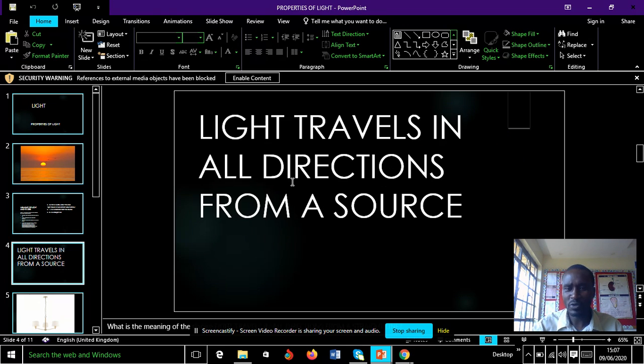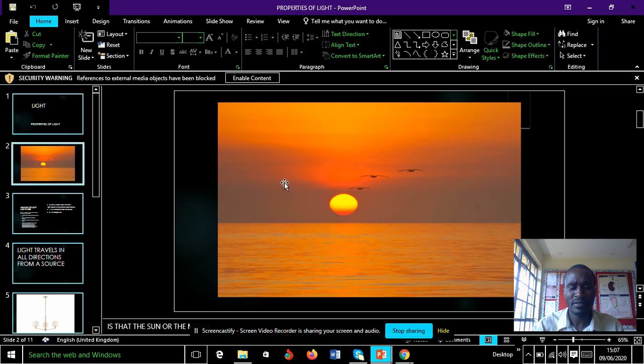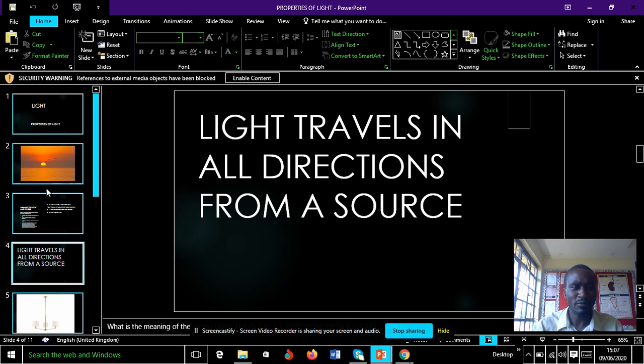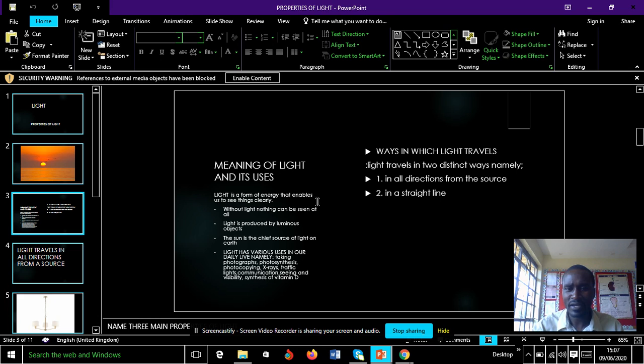Then we will go to the meaning of light. After, we will learn about the meaning of light and ways in which light travels, meaning of light and its uses. Let's first go to the meaning. What is light? Light is a form of energy that enables us to see things clearly. Without light, nothing can be seen at all.